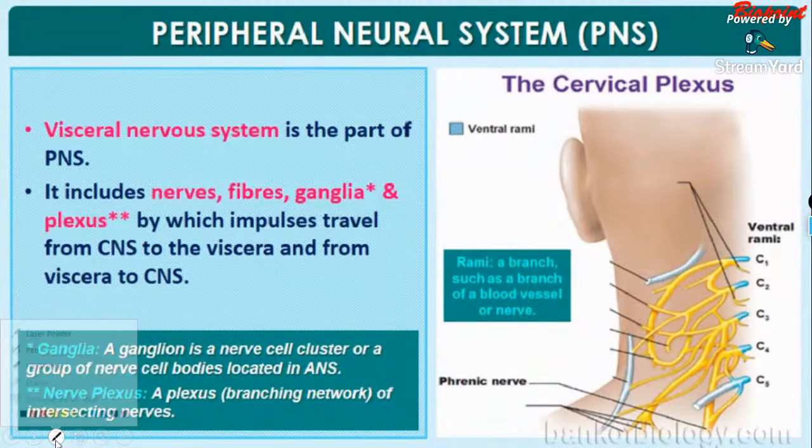Next is the visceral nervous system. The visceral nervous system is actually a part of the peripheral nervous system.